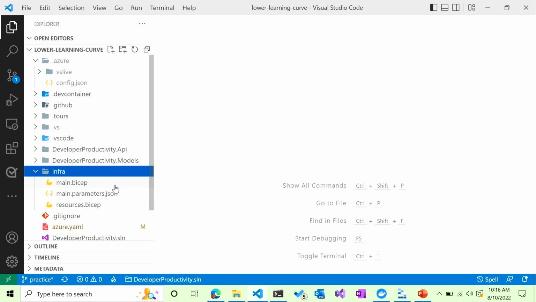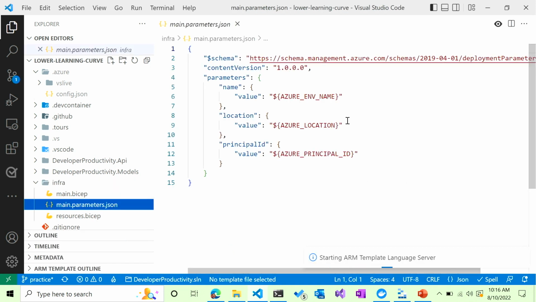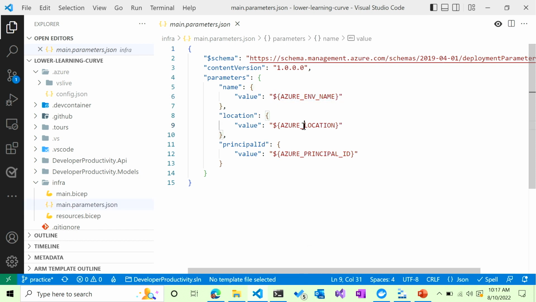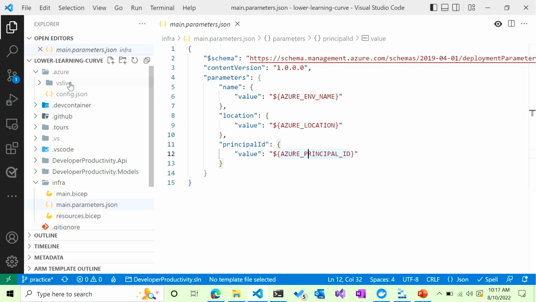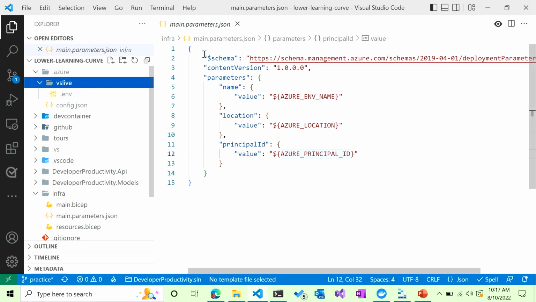So the Bicep parameters file, what this does is just going out and gathering the Azure env name, the location, and the principal ID from the environment, from the VS Live environment.